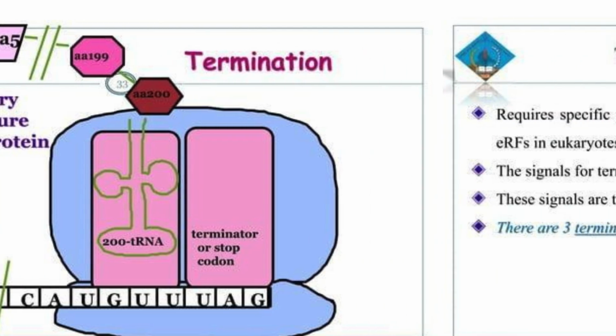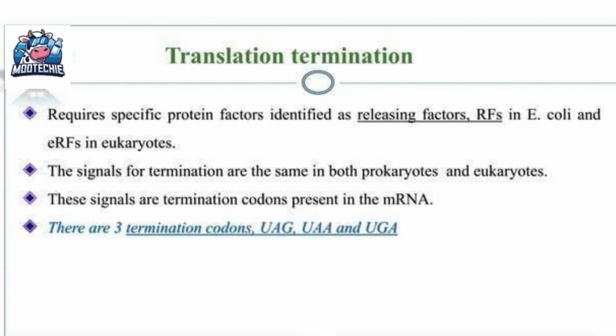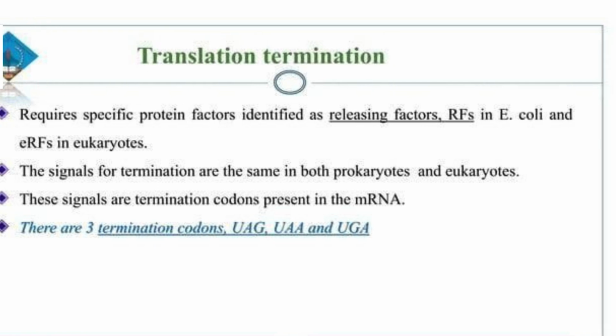Now we begin explaining translation termination. It says termination requires specific protein factors called releasing factors, RFs in bacteria and eRFs in eukaryotes like us. The signals for termination are the same in all organisms. They are the termination codons in mRNA. And there are 3 of these stop codons, UAG, UAA and UGA. The next slide elaborates on termination.